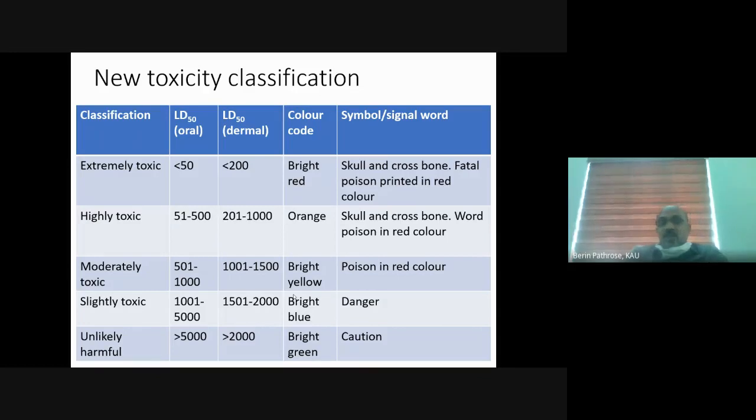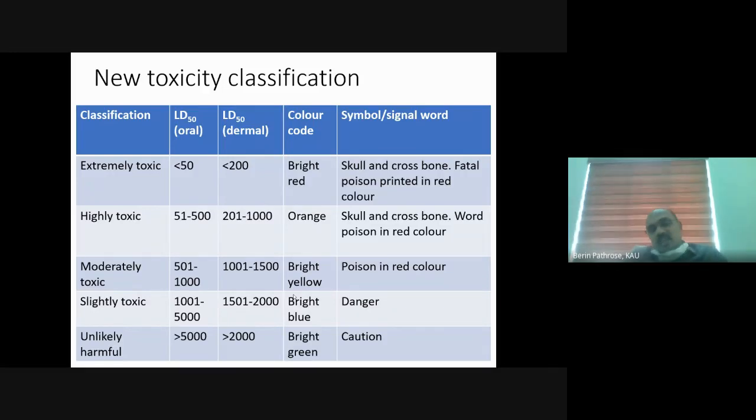In the moderately toxic category, the LD50 changes. Earlier it was 501 to 5000. Here we have 501 to 1000, and here we have bright yellow, and again we will be writing poison, just like the bright yellow and poison in the current color coding system. But for the moderately toxic category, it was blue in color earlier. Now it is yellow in color, and the LD50 changes from 501 to 1000.